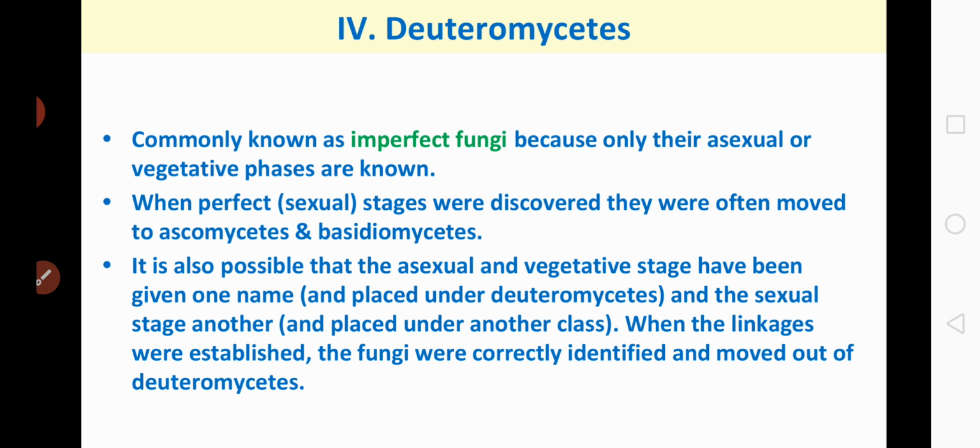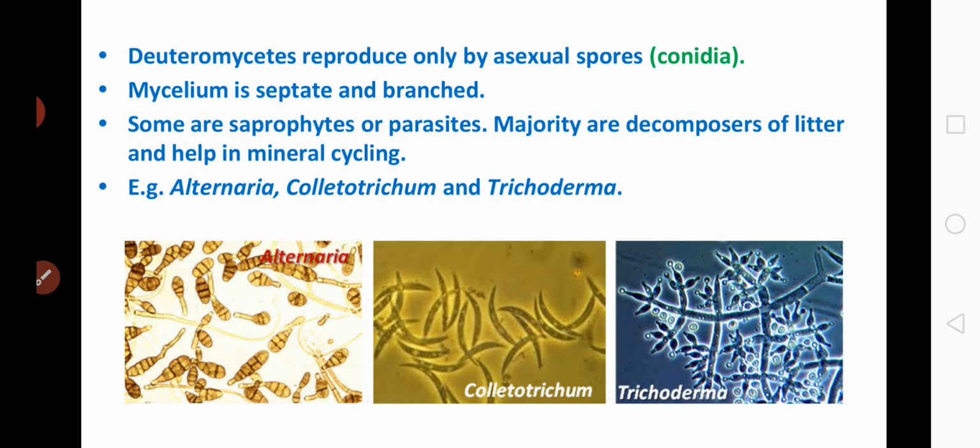And these deuteromycetes reproduce only by the asexual spores known as conidia. And here the mycelium is septate and branched. The members may be saprophytes or parasites, while a large number of them are decomposers of litter and help in mineral cycling. Some examples are Alternaria, Colletotrichum and Trichoderma.